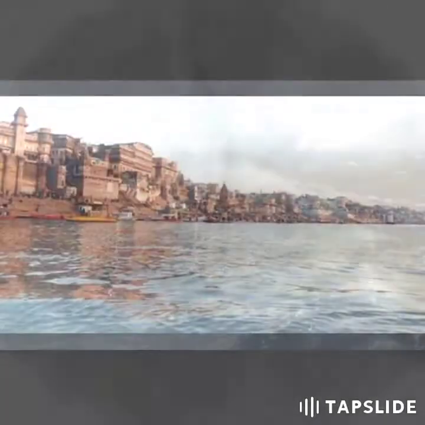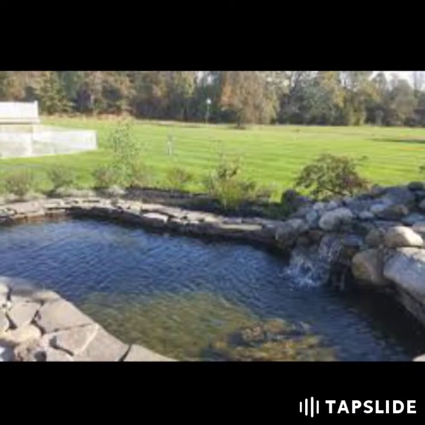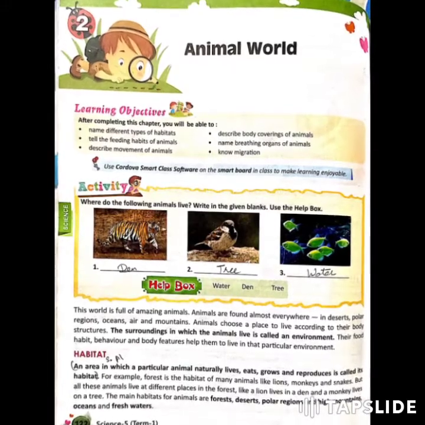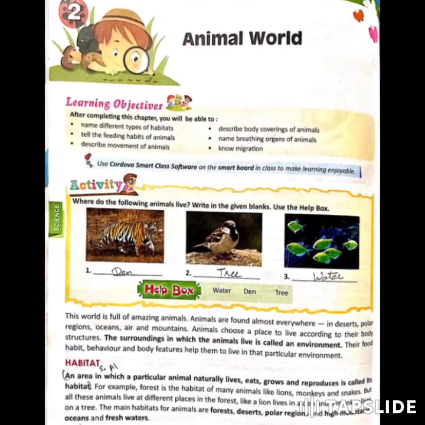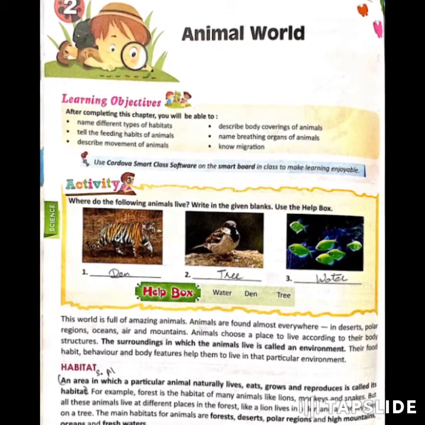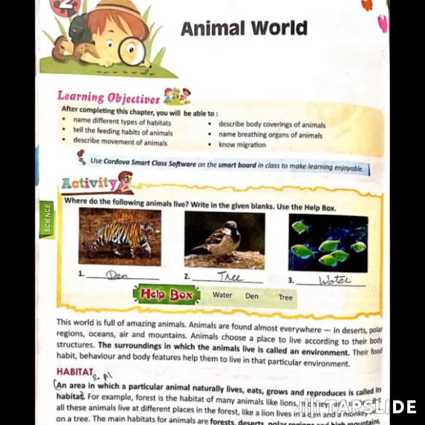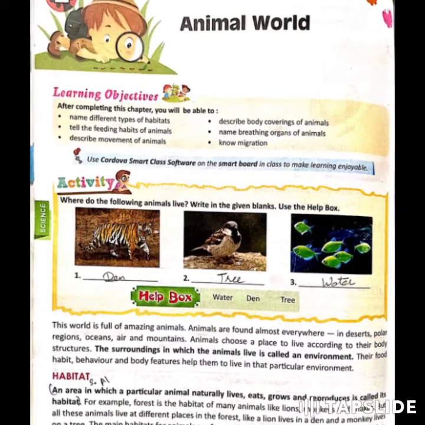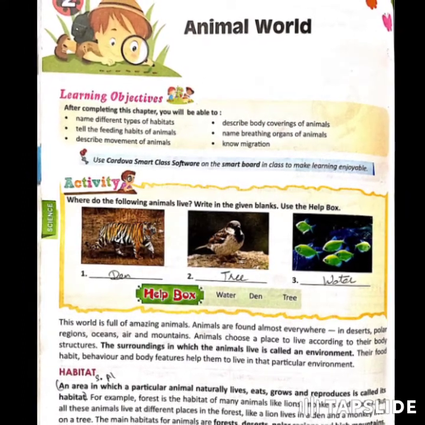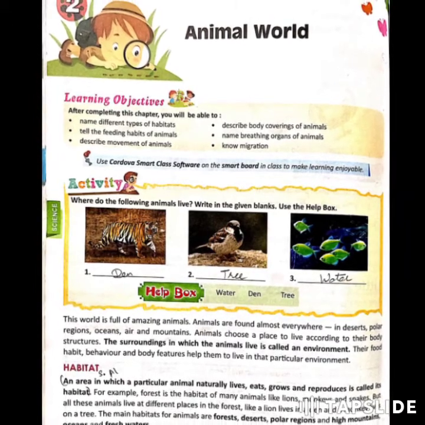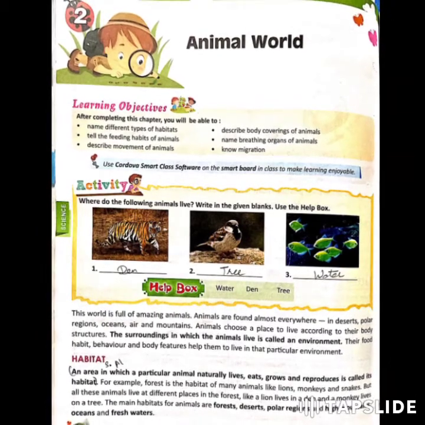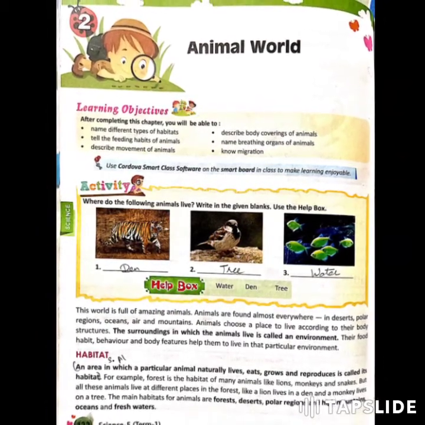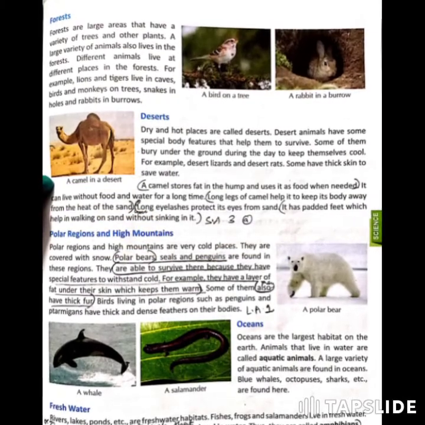Now, what is a habitat? Before studying about a habitat, you have learnt about environment. What is environment? The surroundings in which the animals live is called the environment. An area in which a particular animal naturally lives, eats, grows, and reproduces is called its habitat. Today we will study about the different types of habitats.